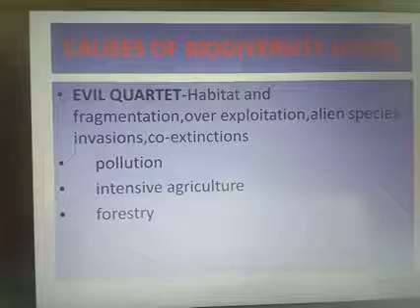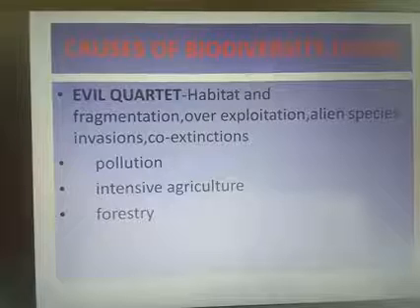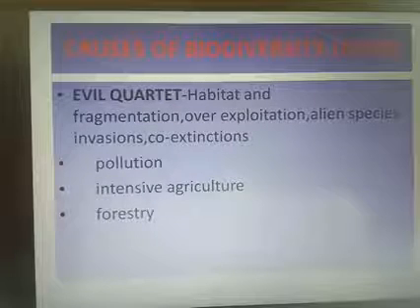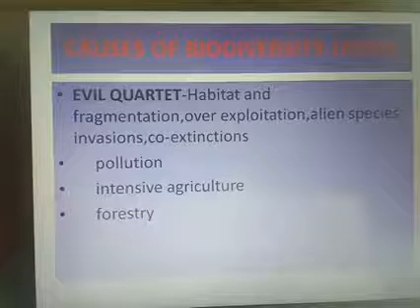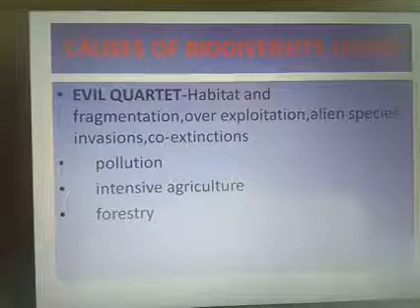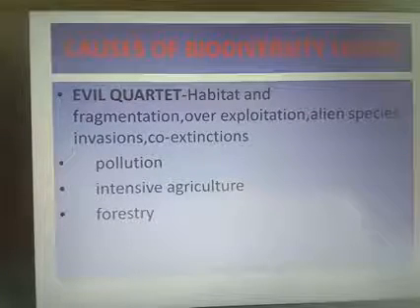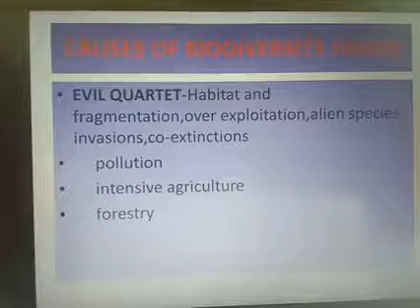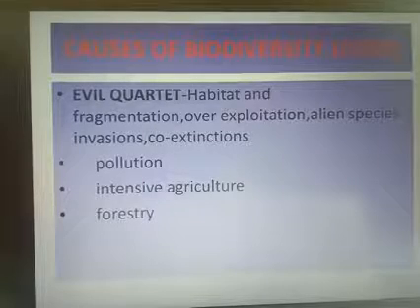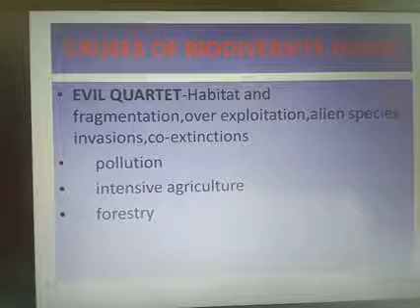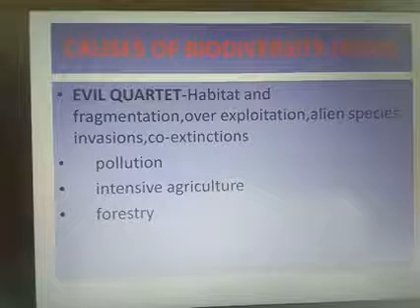So the first one we are discussing is habitat loss and fragmentation. The destruction of habitat is the primary cause of extinction of species. The tropical rainforest initially covered 14% of the land surface, but now covers only 6% of the land area. The Amazon rainforest, known as the lungs of the planet, is being cut and cleared for cultivation of soya beans and for conversion into grassland for raising beef cattle.